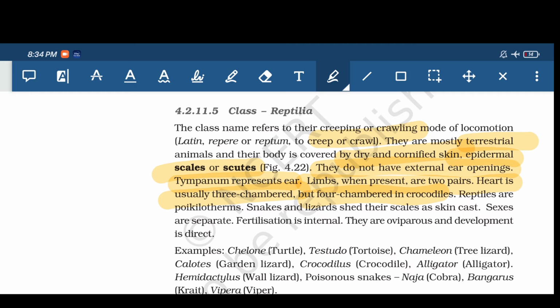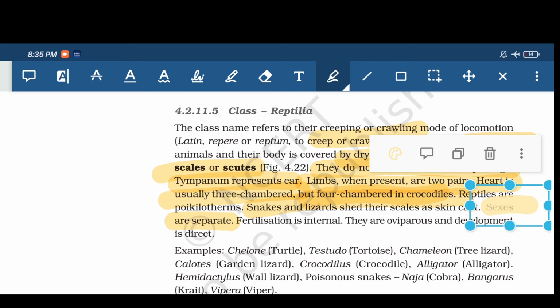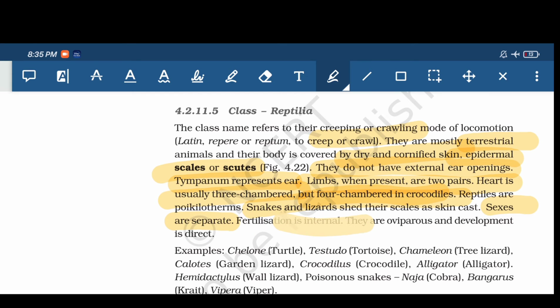Snakes and lizards shed their scales as skin cast. Sexes are separate, and fertilization is internal.